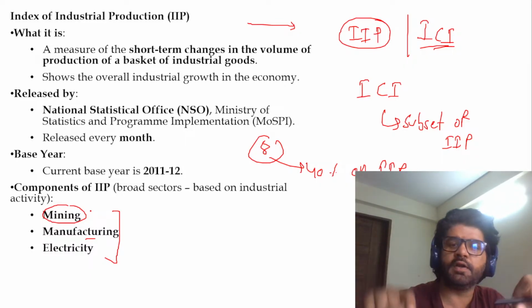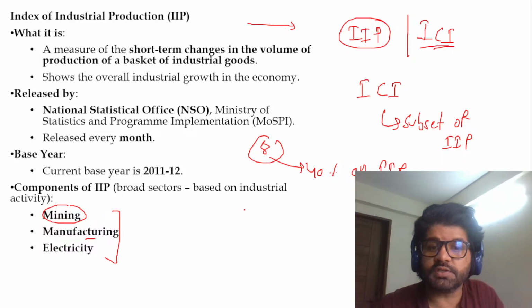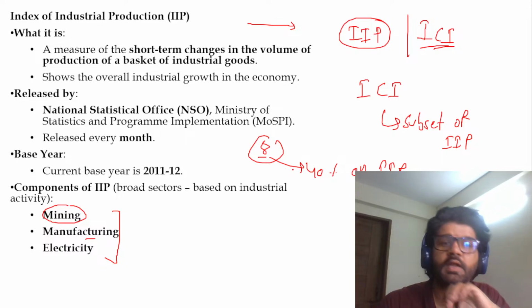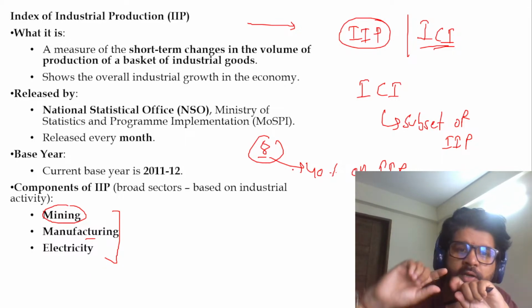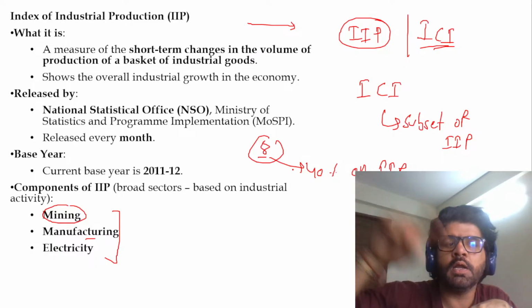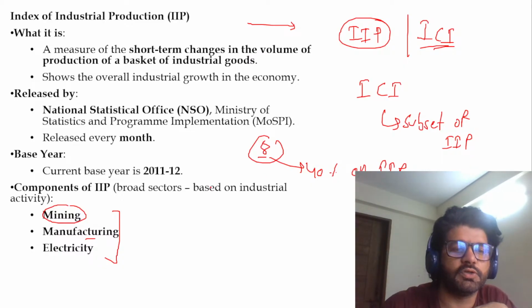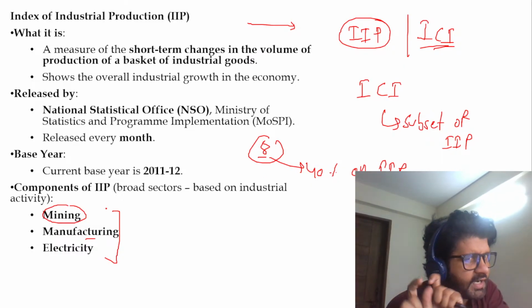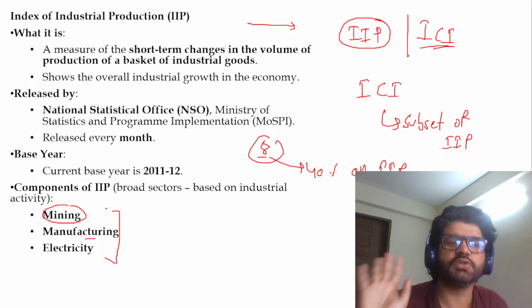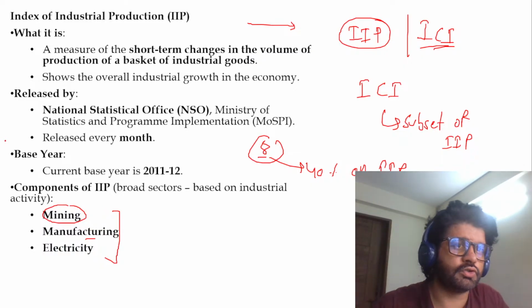So let's say they have 100 unit weightage in IIP, 40 unit is given to these 8 core industries. So in a way, these 8 core industries determine a lot of things which are happening in our manufacturing sector primarily, because mining is primary sector. Hope you are understanding some part of it. You will understand each and everything. Just be with me. Plus, there are other differences also.